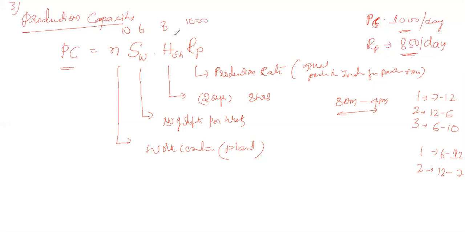60 into 8 and then into the production rate gives a plant capacity of 4,80,000 units per week. It can produce that many parts in one week. This is how we calculate the production capacity of an industry.